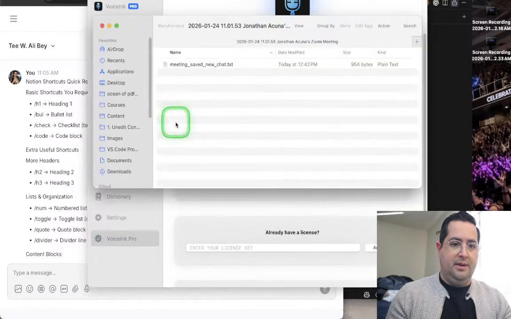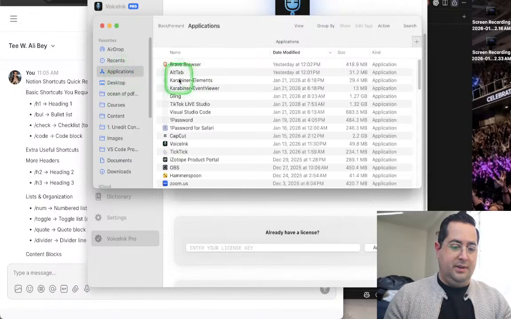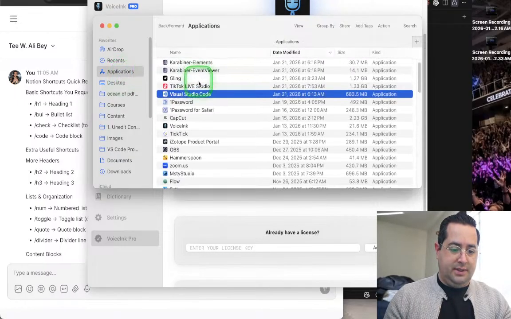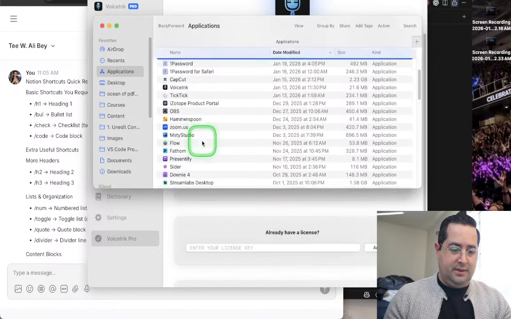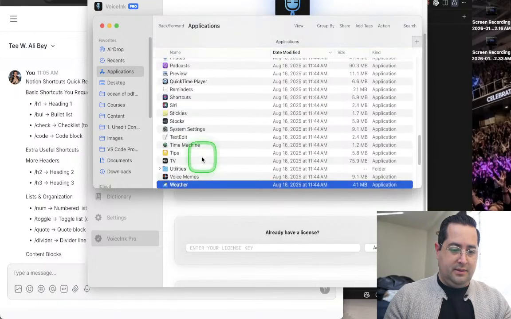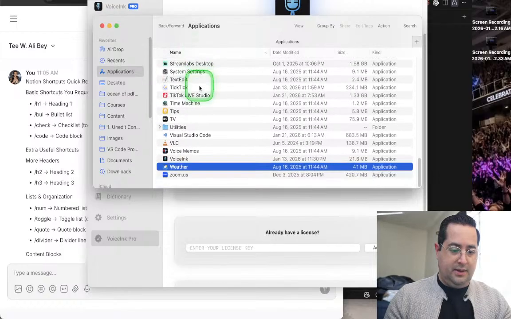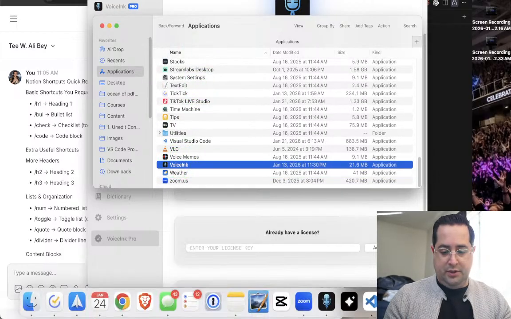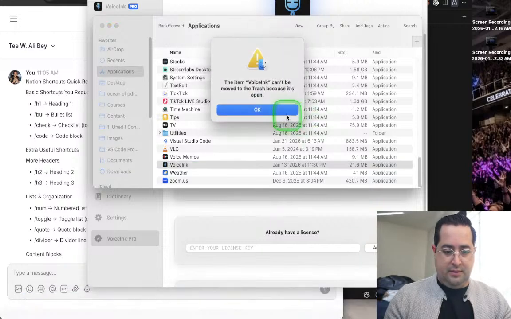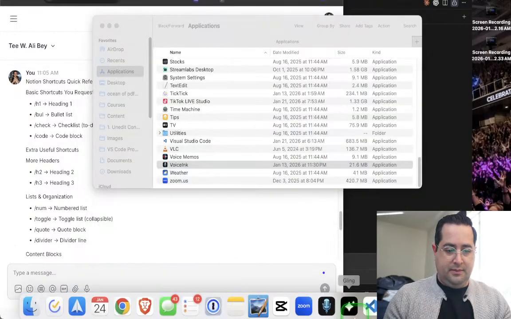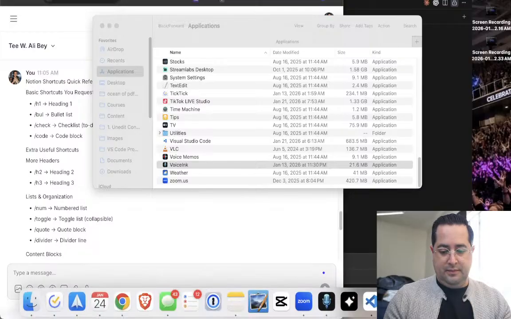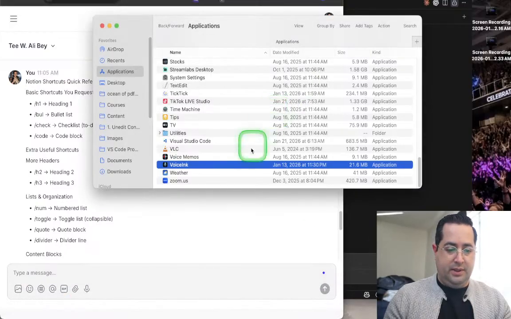Uninstall. This is not going to be... But I need to fix this. Where's Voice Inc? There it is. Boom, in the trash. Then we're going to download and reinstall it, because why?